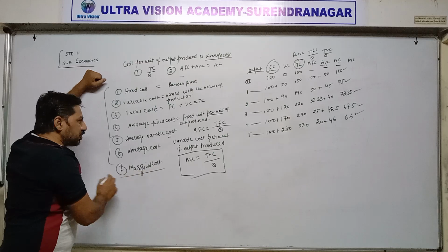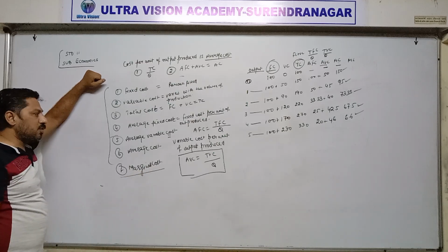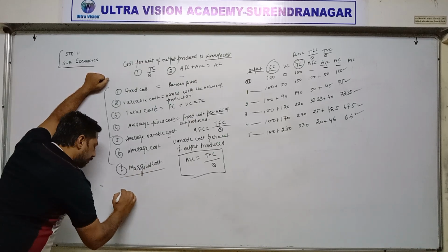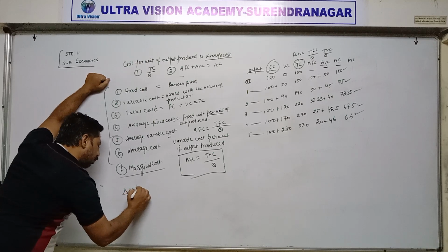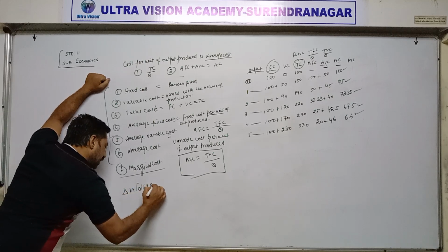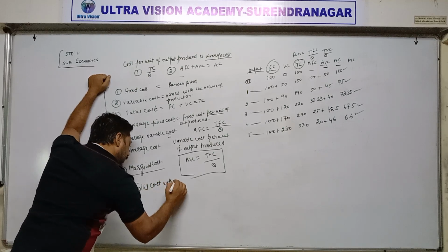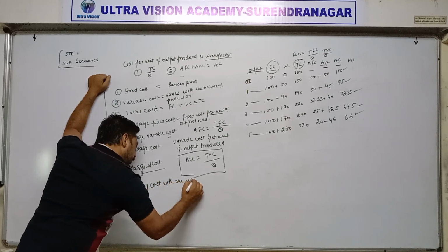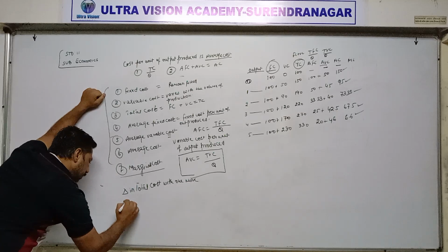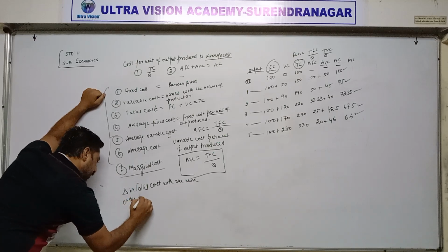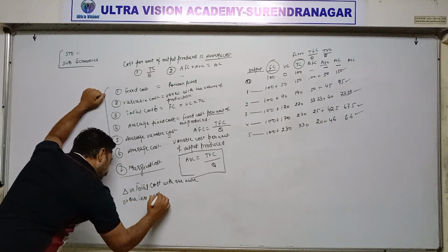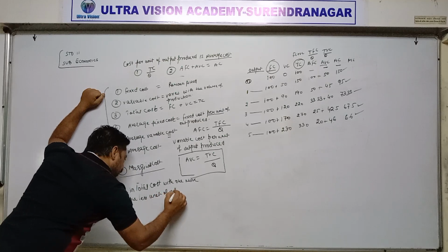The last one is marginal cost. Marginal cost means change in total cost with one more or one less unit of output produced.